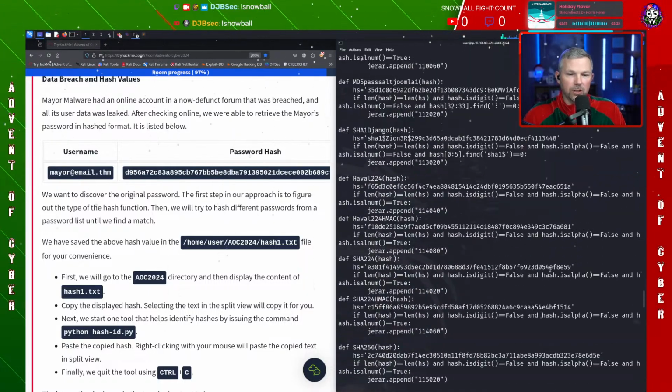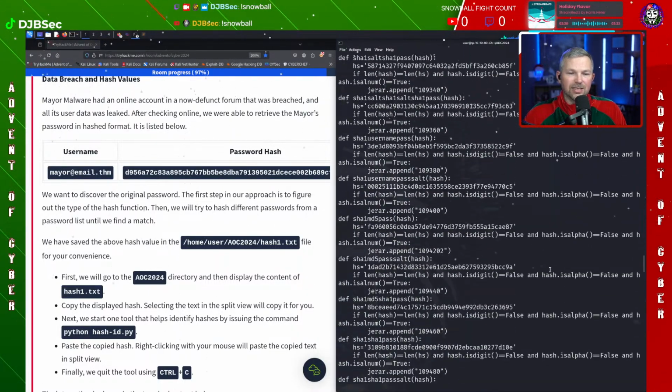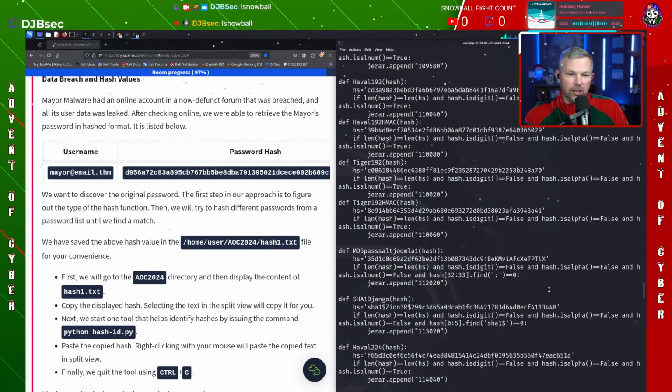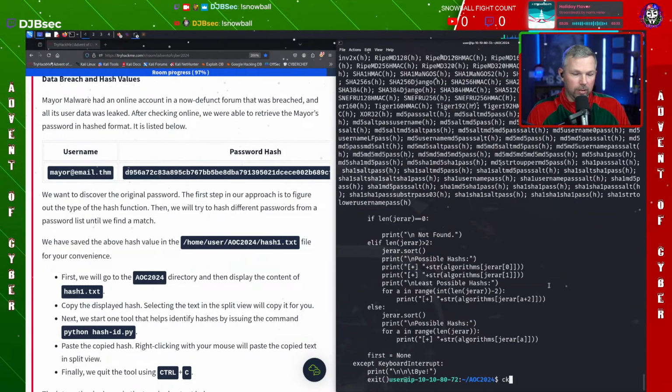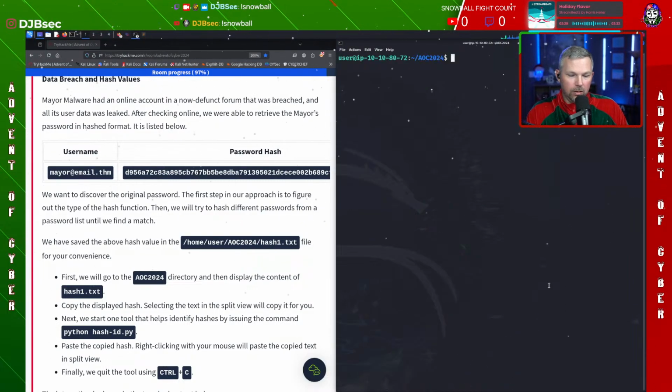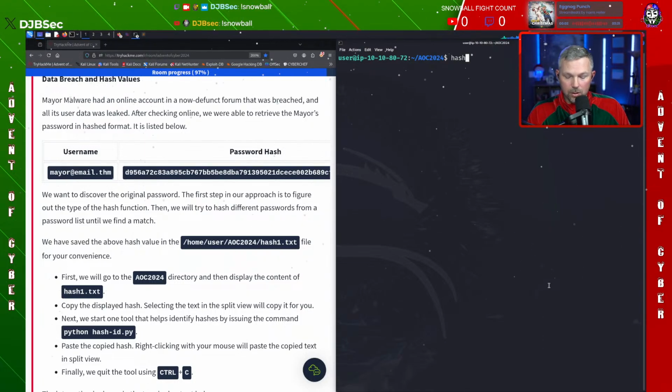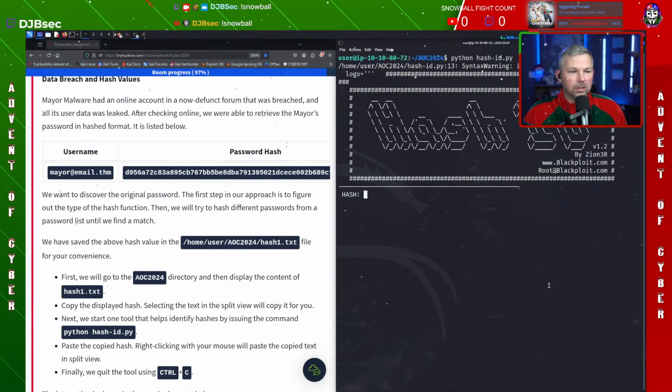Basically, what this Python script is going to do is run through everything and try and decipher what type of hash this actually is. Okay, so let's go ahead and clear this out again. Clear. And then let's do hash. Oops, we need to do python. And then hash. So there it is. Now it's going to want that hash. So let's copy this hash here, and we'll paste it in here.